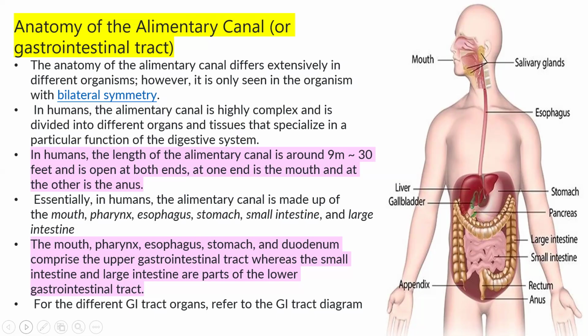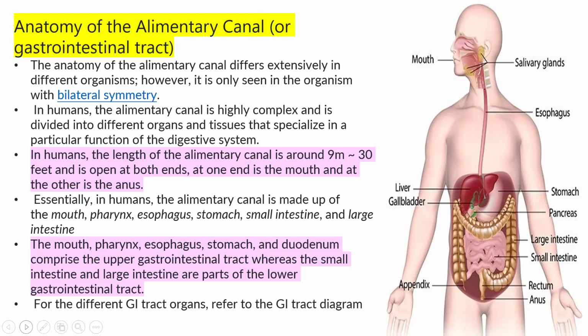function. The length of the alimentary canal is around 9 meters, or approximately 30 feet. So 6 to 9 meters, approximately 30 feet, depending upon the person's height, and it is open at both ends. The alimentary canal is open at both ends, starting from the mouth and going to the anus. In humans, the alimentary canal is made up of mouth, pharynx, esophagus, stomach, small intestine, and large intestine. So it is combinedly called the gastrointestinal tract.